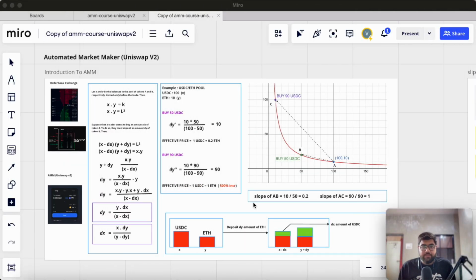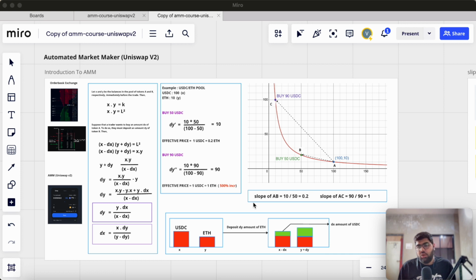Hey everyone, this is part 1 of the Uniswap V2 deep diving course. In this video, we will learn the introduction to automated market makers. And before actually deep diving into the introduction to AMMs, we will learn how order book exchanges work.